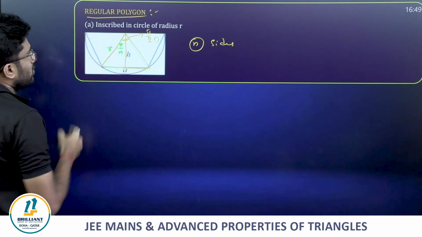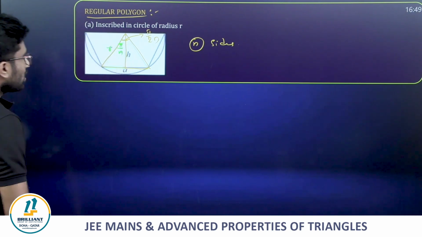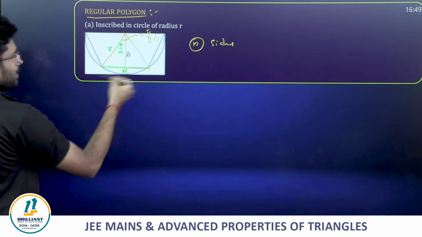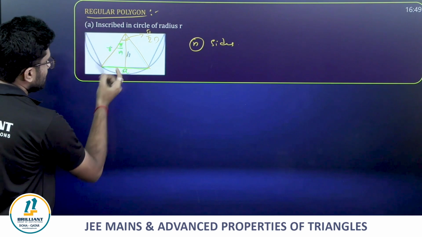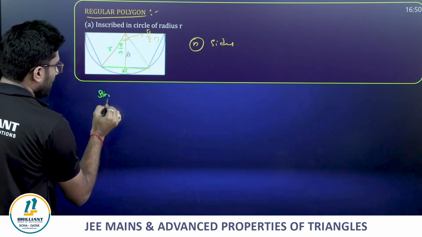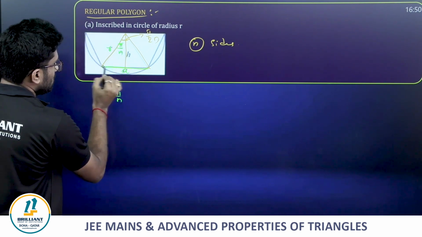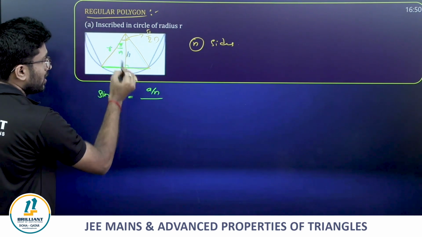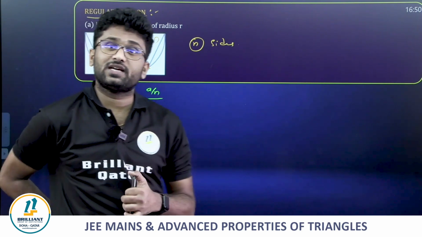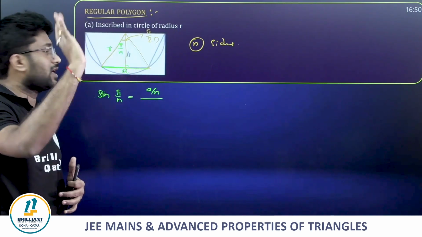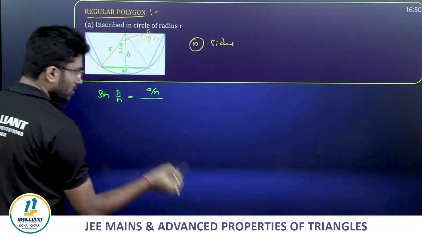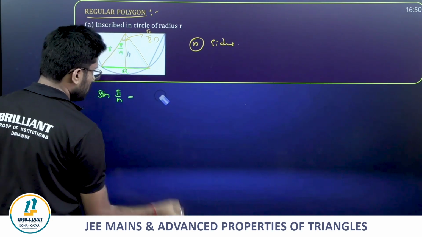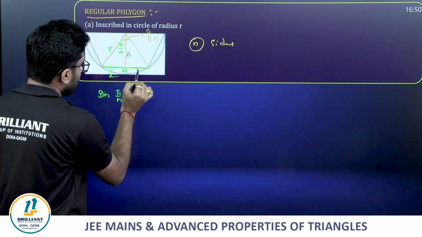Let R be the radius of the circle. Now, how do we get the side length of that particular polygon? Friends, consider sine. Sin pi by n is equal to half of the side, a by 2, because as this is a regular polygon, each median will also be an altitude and will bisect the side.